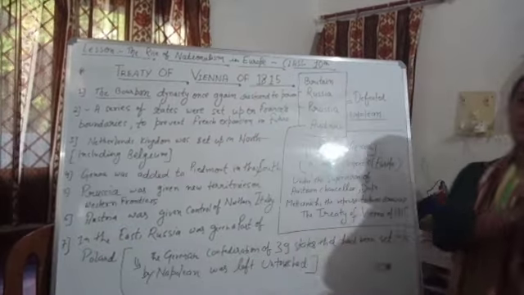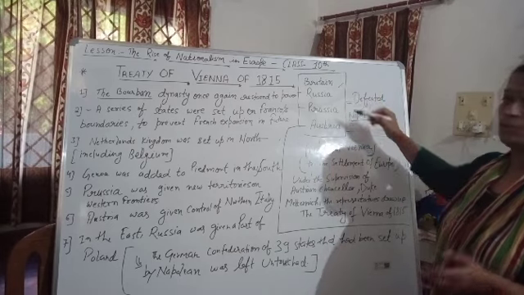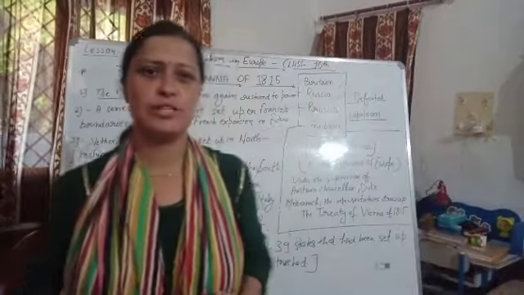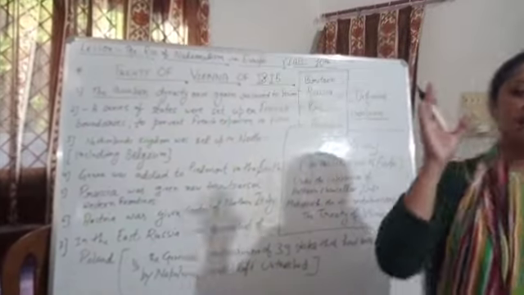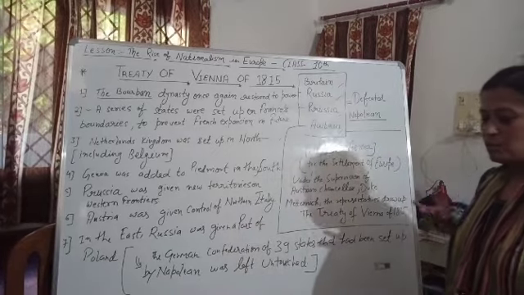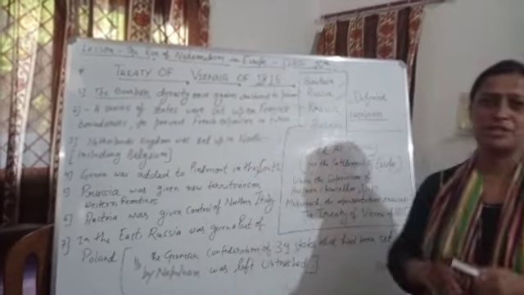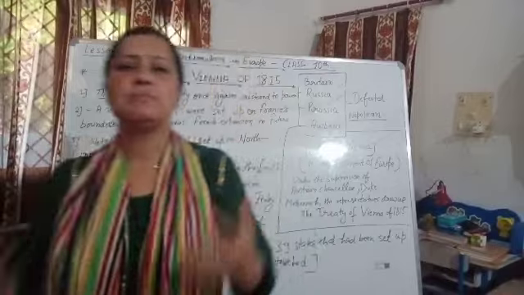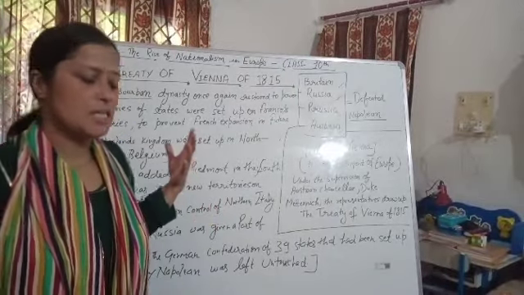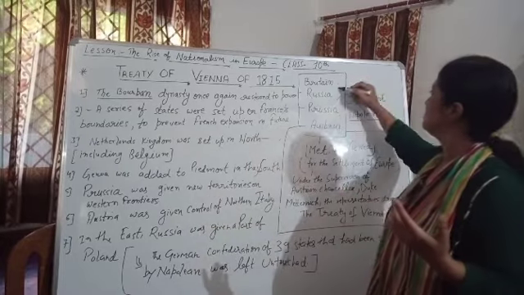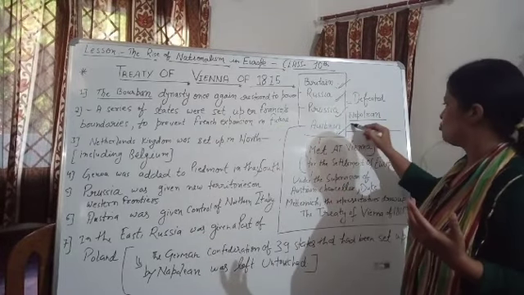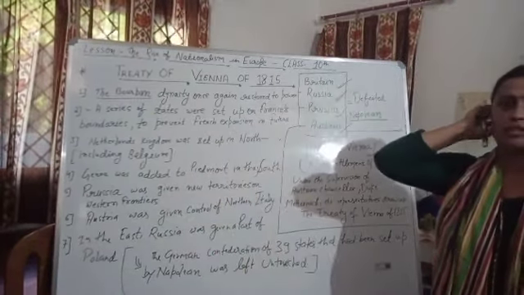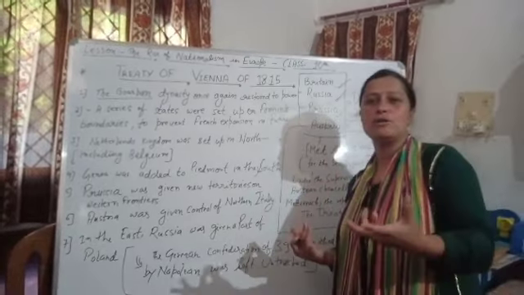So students, they have decided, all the Britain, the people of Britain, Russia, Prussia and Austria, they collectively defeated Napoleon in 1815, and they decided collectively that they will follow the ideology of conservatism as I have explained. How will it be implemented by them, because they were independently showing their power. Britain, Russia, Prussia and Austria were the main European powers at that time who combinedly defeated Napoleon. So they all wanted to follow the ideology of conservatism.